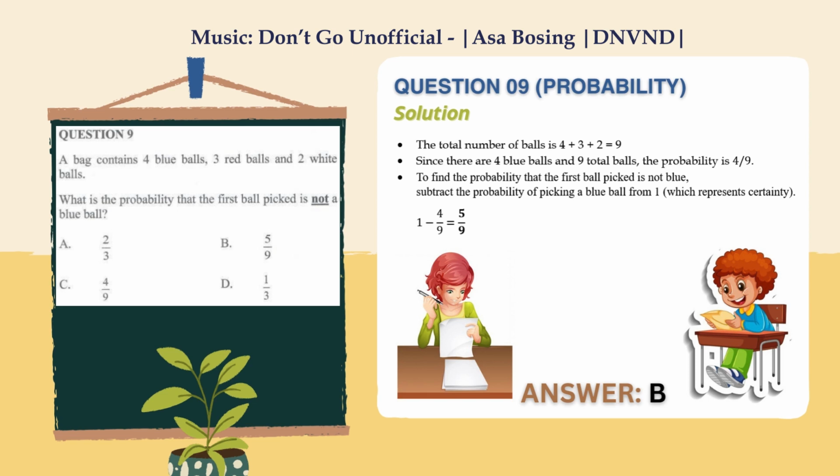On the contrary, the question is asking us to find the probability of picking balls that are not blue. So to get our answer, we subtract 4/9 away from 1, which then gives us the answer as 5/9, hence giving us the alternative as B.